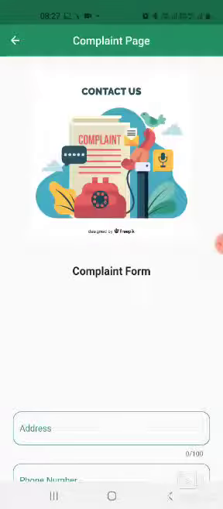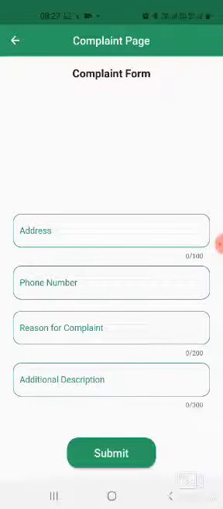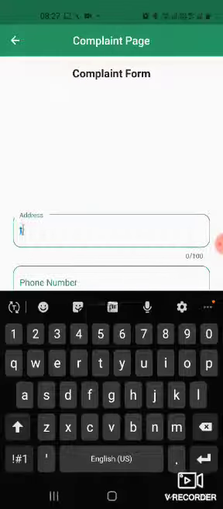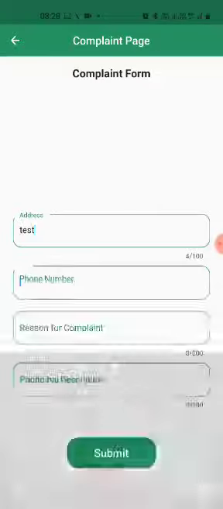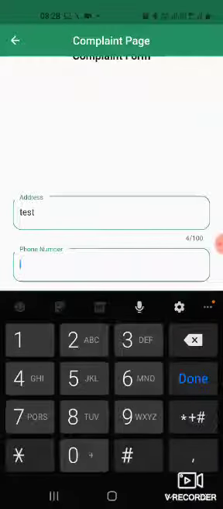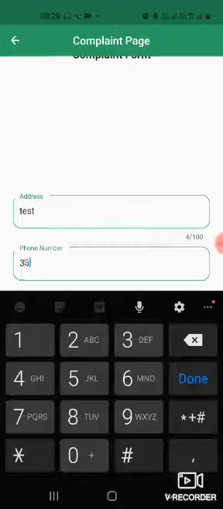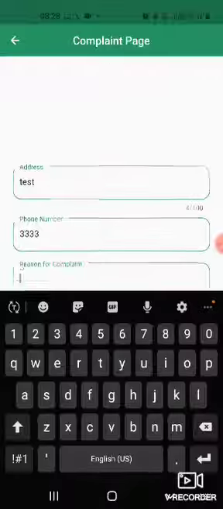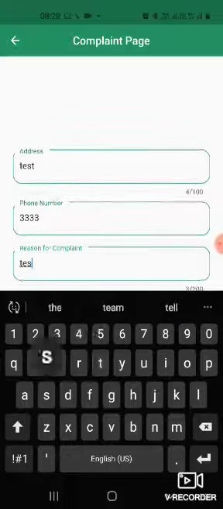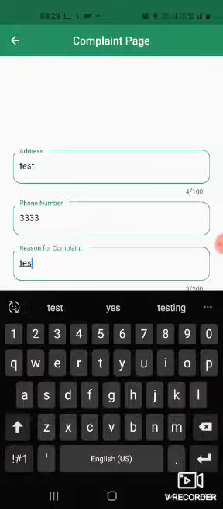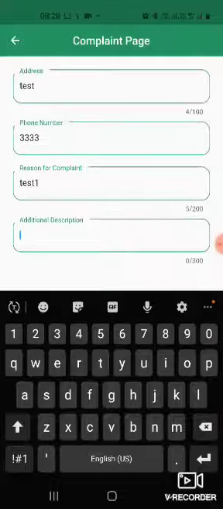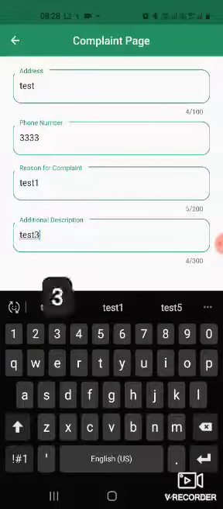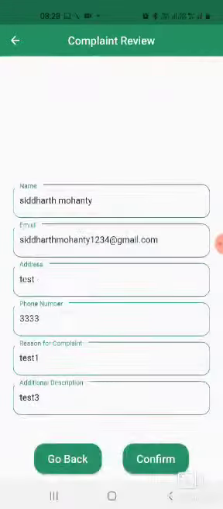Let me just go to the lodge complaint part. So here a user of our application can register a complaint regarding any malpractices related to environment around him or her, and according to the location of the user, this complaint will be forwarded to the concerned local authority so that a speedy justice can be delivered.